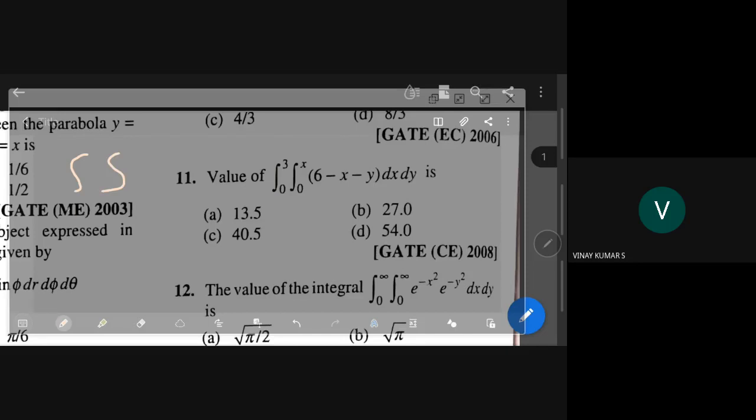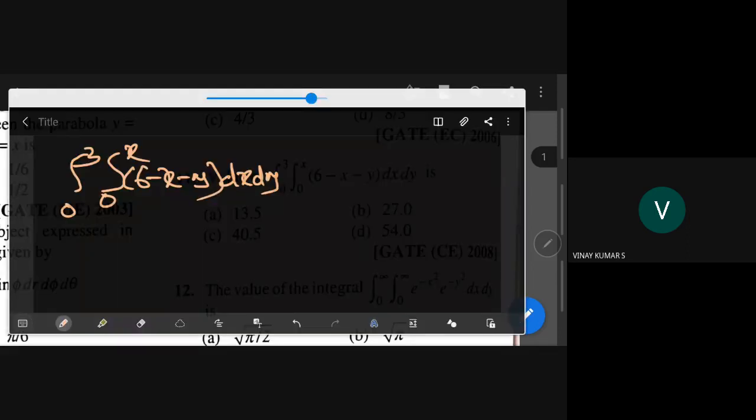You have 0 to 3 there, and 0 to x there. Then the integrand is 6 minus x minus y, dx first, followed by dy. That is the value he is asking. So when he is asking for that value, what I suggest is